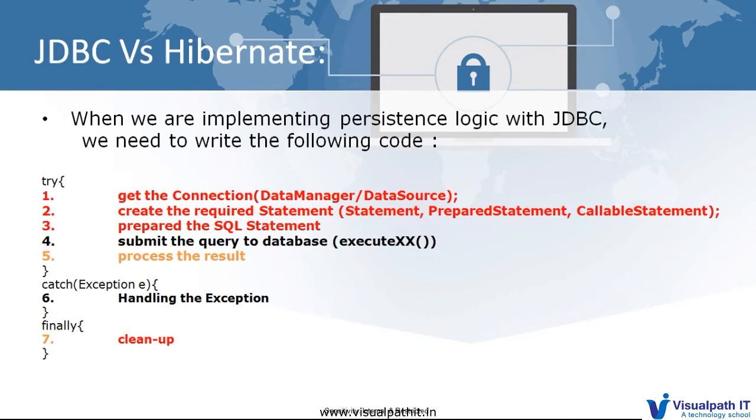So here ORM comes with the solution. It takes care of the unnecessary things like creating a connection, establishing the connection, cleaning up the resource, and handling the exception. This kind of thing the ORM tool handles automatically. Then what does the developer have to do?